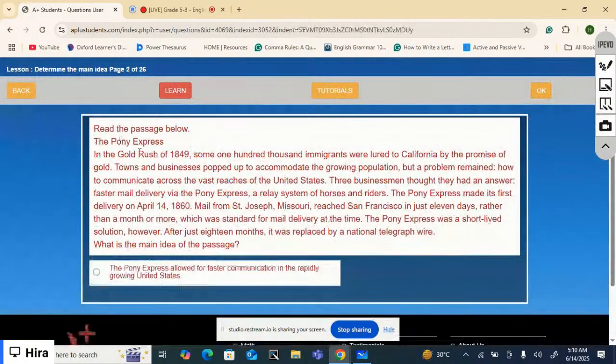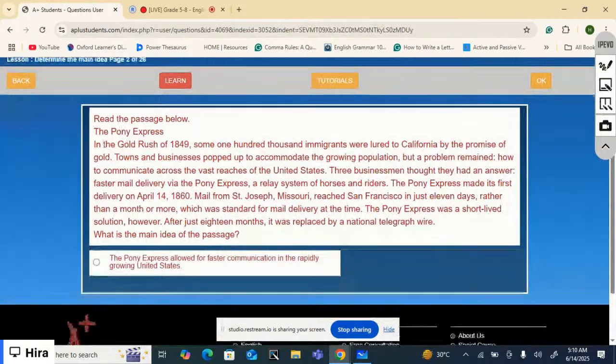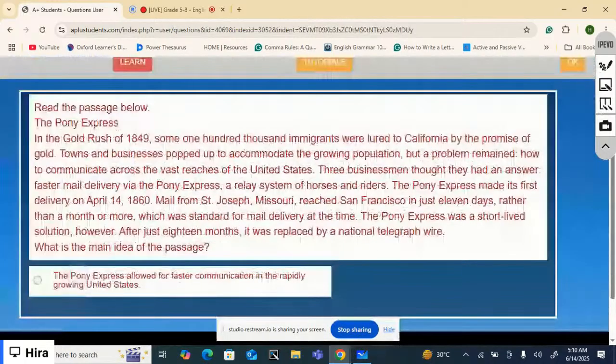Okay, let's read one more passage. The Pony Express. In the gold rush of 1849, some 100,000 immigrants were lured to California by the promise of gold. Towns and businesses popped up to accommodate the growing population.